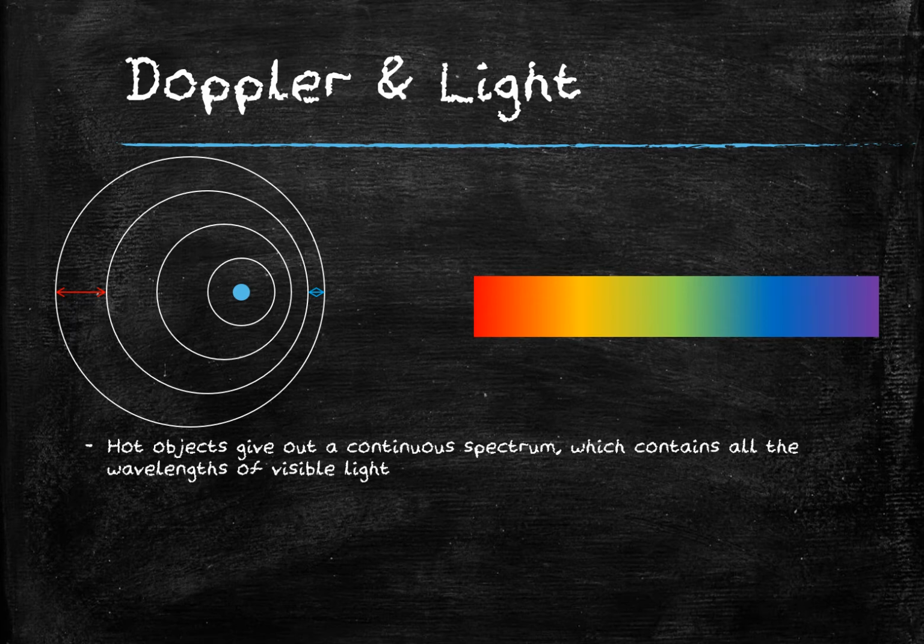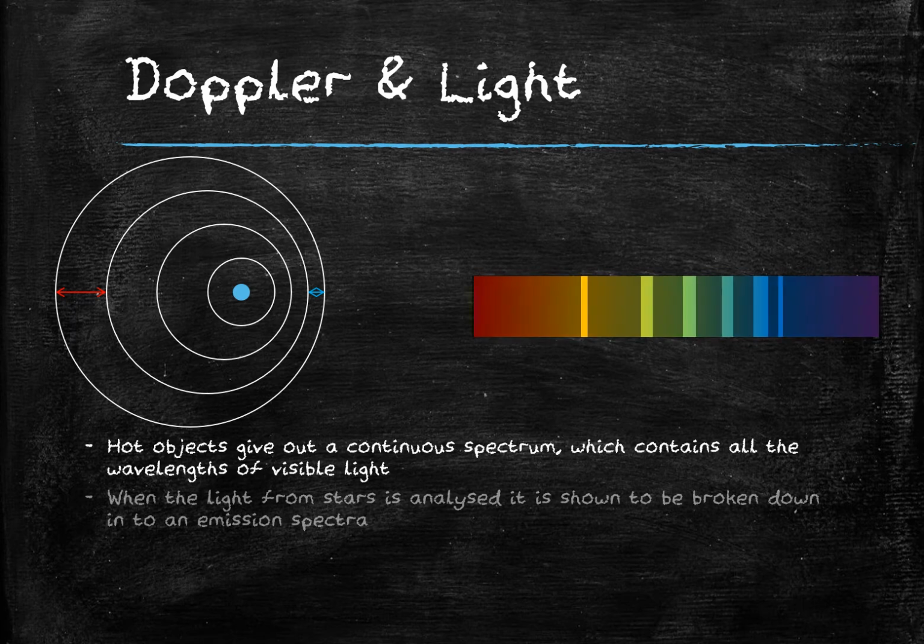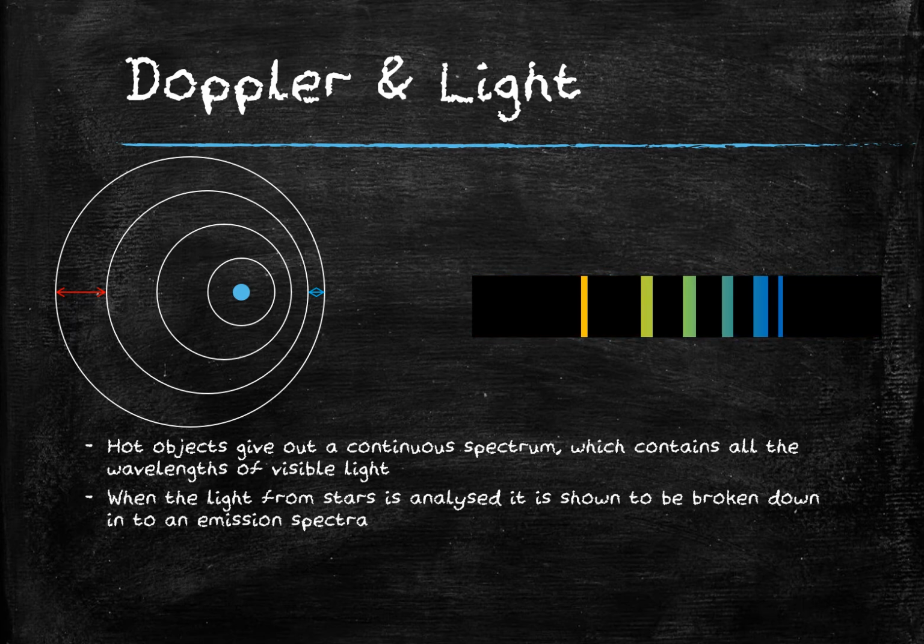Normally, hot objects give out a continuous spectrum, as per the blackbody radiation discussion from the waves topic. However, on analysis, there are dark bands. I've exaggerated this in the video just to make the point, but what we effectively observe is sets of emission or absorption spectra where there are distinct dark lines. Those dark lines are distinctive to specific elements, and that pattern is fixed depending on the elements that are involved.